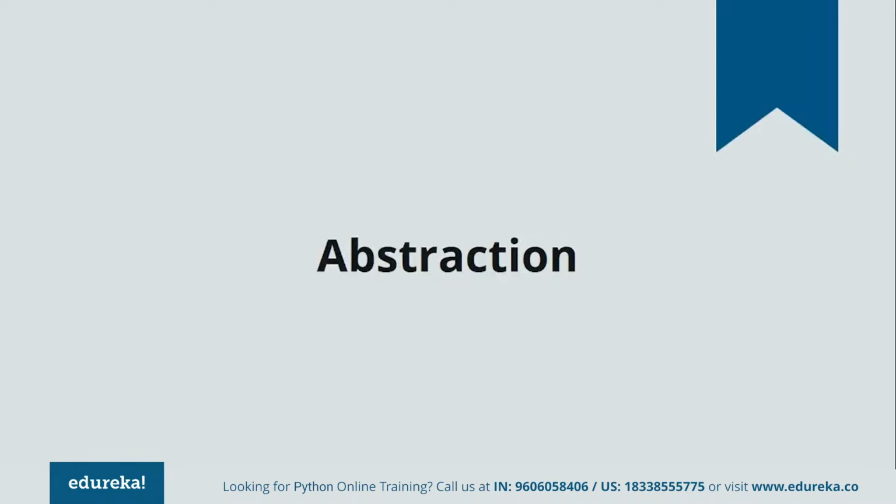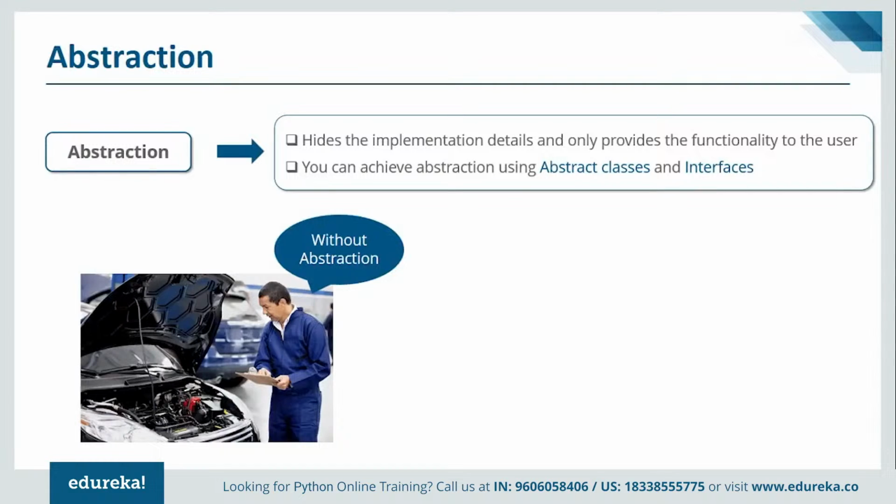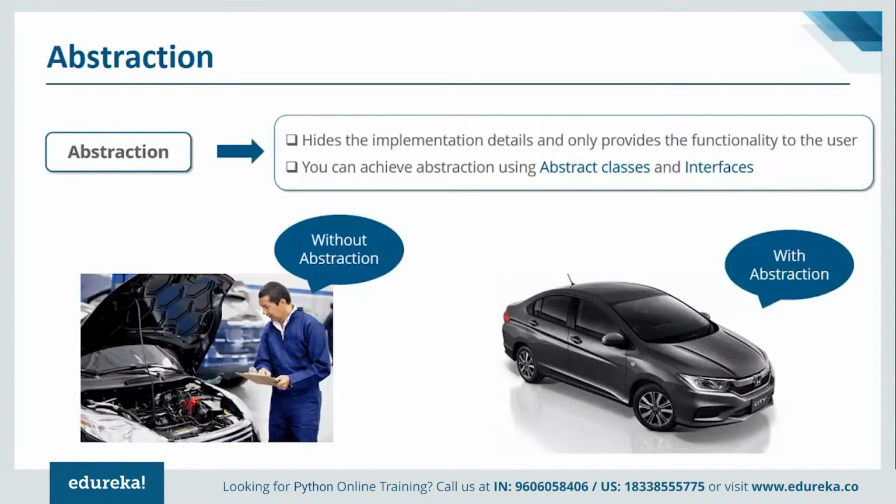Apart from that, one of the major concepts with respect to object-oriented programming is abstraction. Abstraction means that it hides the implementation details and only provides the functionalities to the user. If you look at the image here, a mechanical engineer or an automobile engineer who works with your car is aware of the inside and out of your car. If I need to drive a car, I don't need to know that. I just need to know how to turn on my car, how to change the gears, and how to move forward. That is what abstraction helps me achieve. I don't need to understand what exactly happens when a gear shifts from second to third, but I just need to know that a gear shift from second to third is going to make it easier for me to move ahead.